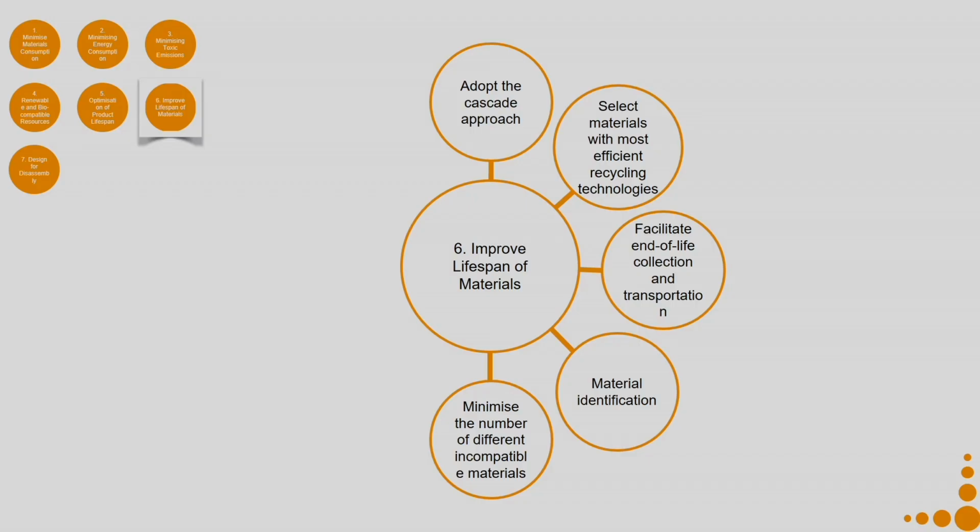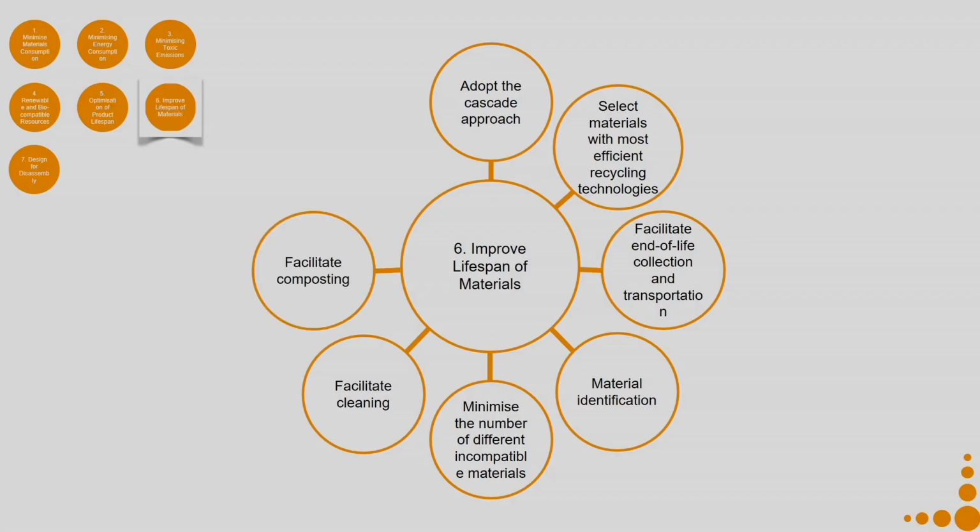Minimize the number of different incompatible materials. So, if there are too many incompatible materials, say paper joined to plastic joined to aluminum foil, they are incompatible materials when it comes to end of life. So, we have to try to avoid having different incompatible materials. Facilitate cleaning, facilitate composting, facilitate combustion.